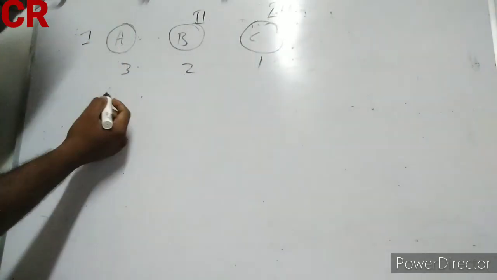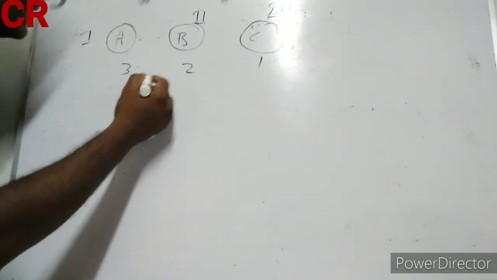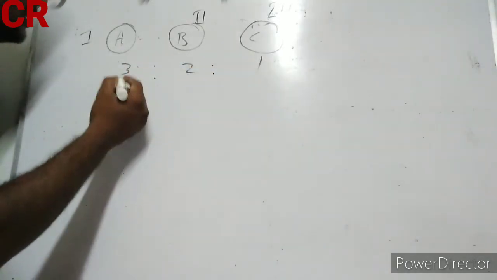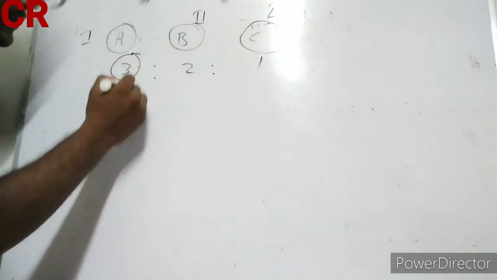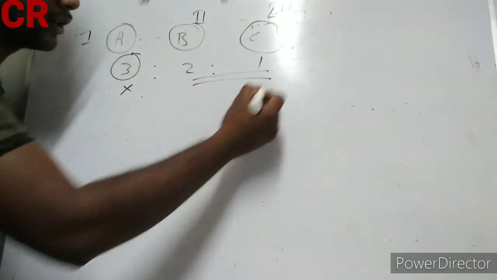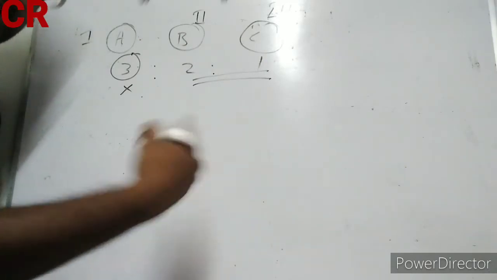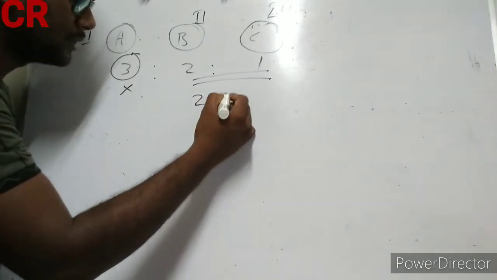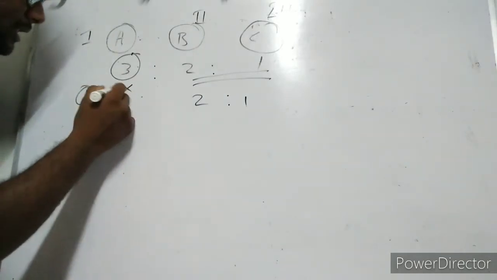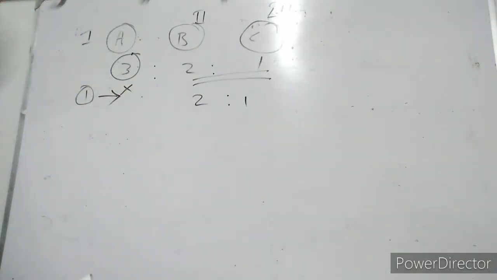We can deal with the first situation. Their profit and loss sharing ratio is 3:2:1, isn't it? A goes out from the business. Their remaining profit and loss sharing ratio will be treated as their gaining ratio. So their gaining ratio will be 2:1. In this first situation, their gaining ratio will be 2:1, isn't it?